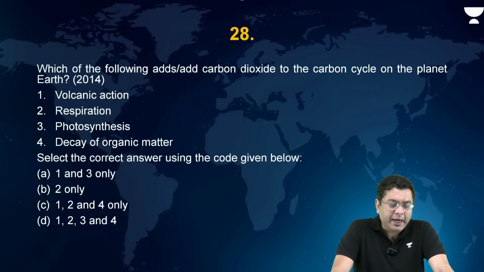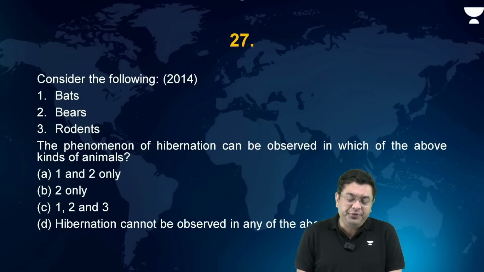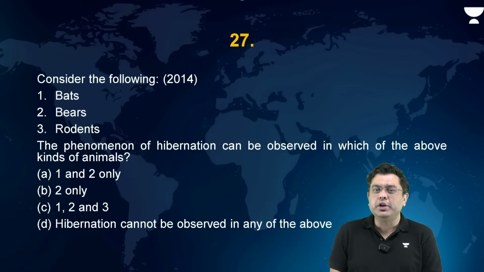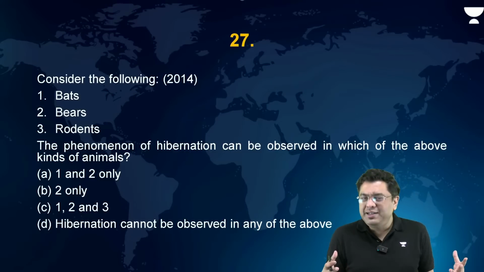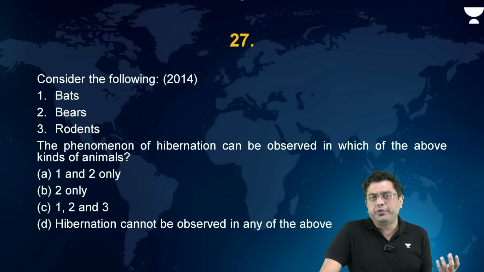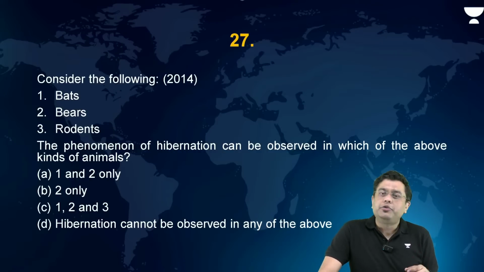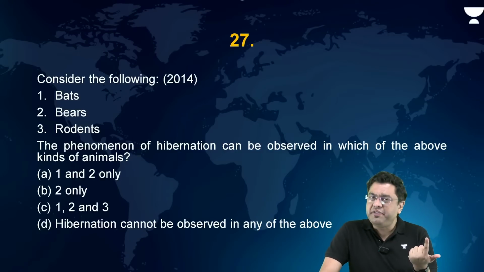Okay? Now, consider the following. The phenomenon of hibernation can be observed in which of the above kinds of animals? Hibernation is a long winter sleep in general, in order to escape the shortage of resources, with a slowing down of metabolism during the winter months when the conditions become very harsh. Right? So you basically have hibernation, then you have estivation, then you have brumation as well.